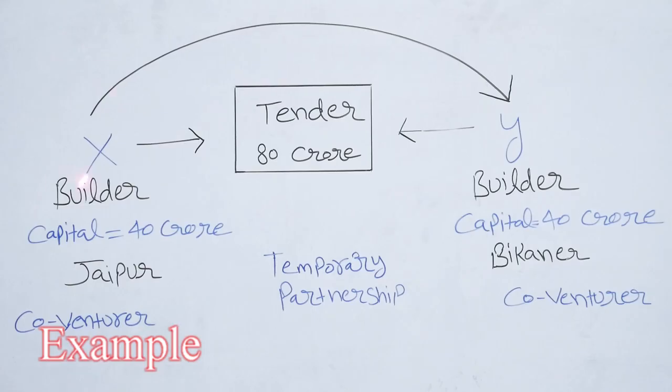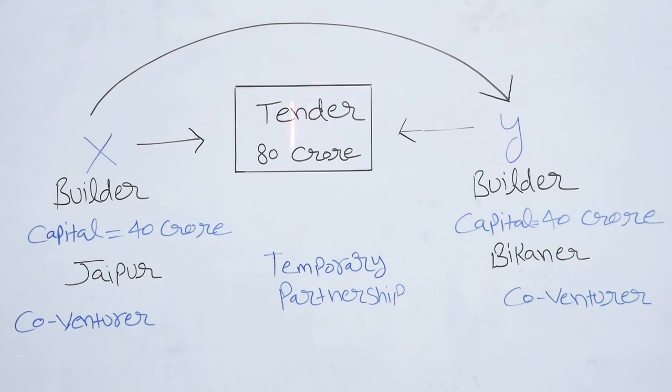Let's understand this through a small example. X is a builder in Jaipur, its capital is 40 crore. Y is also a builder in Bikaner, its capital is 40 crore. A tender came out in the newspaper of rupees 80 crore to construct a hospital for the government.